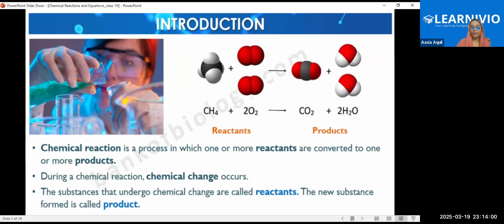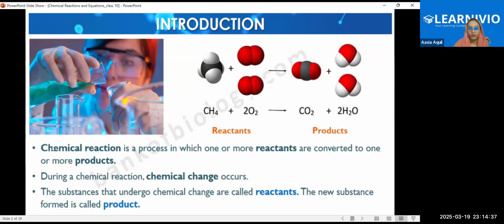Okay. So basically, what happens during a chemical change, a new substance is formed, right? Which is irreversible. So the change in which a new substance is formed is known as chemical change. And the new substance's properties are very much different from the original one. But in a physical change, there is no formation of a new substance, right?